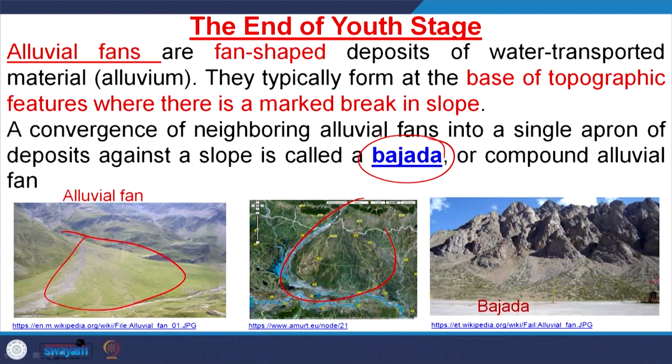If alluvial fans coalesce with each other, one alluvial fan joining the adjacent alluvial fan, they form a particular type of topography which geomorphologically is called Bajada. Bajada means the coalescence of more than one alluvial fan. So, here one alluvial fan is joining with another alluvial fan, which is joining with another alluvial fan. So, this is Bajada, the coalescence of alluvial fans.